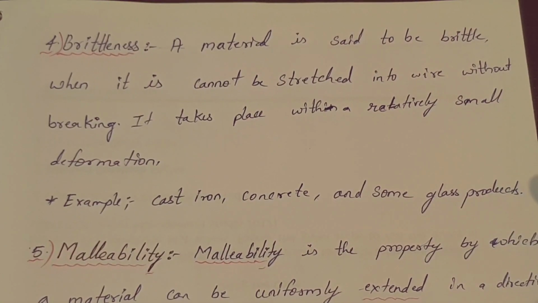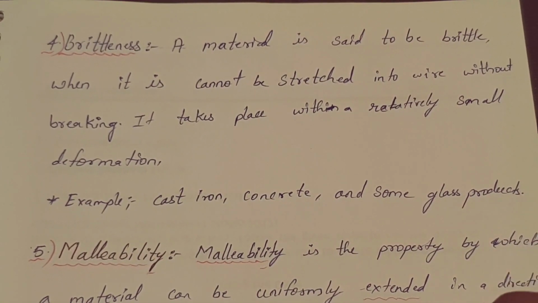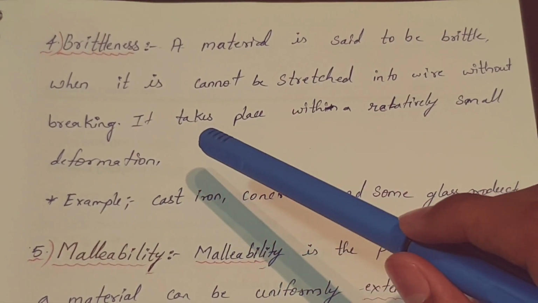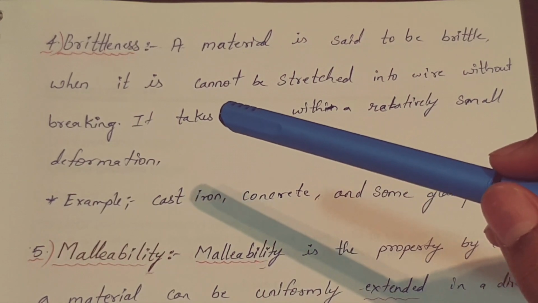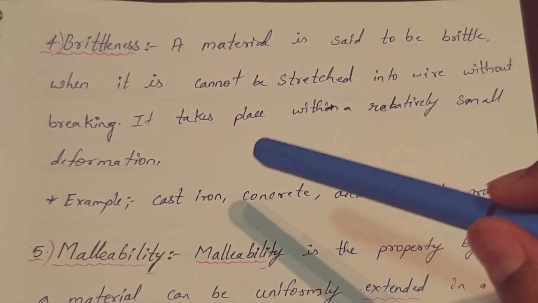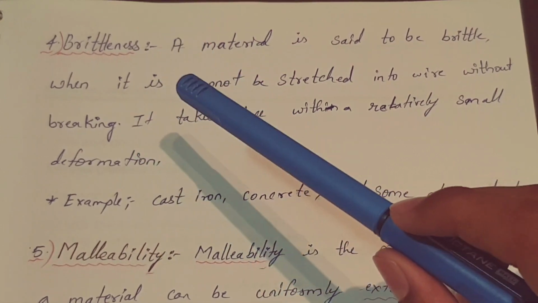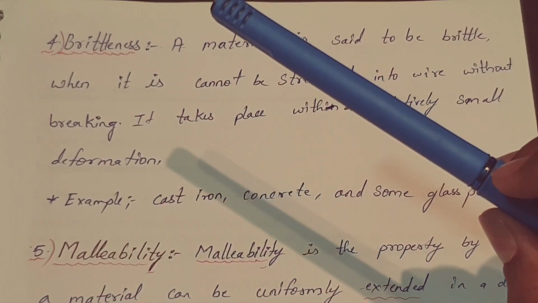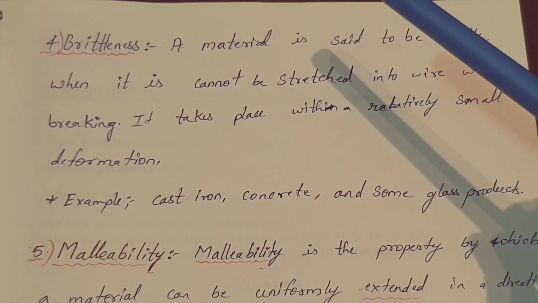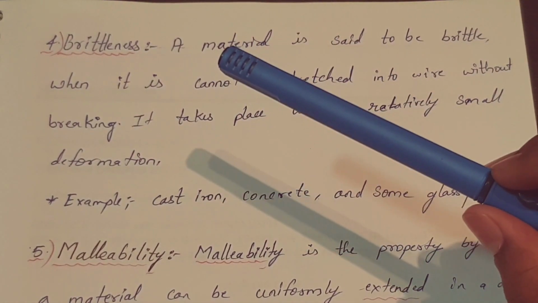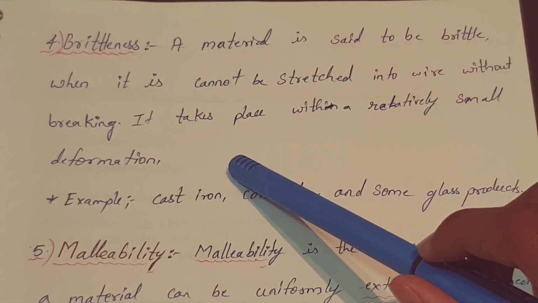And one thing we came to know, that ductility and brittleness both are opposite, because in ductility, material can be formed easily into wire without breaking. Here in brittleness, material cannot be formed into wire and it breaks. So we can say that both are opposite in nature.